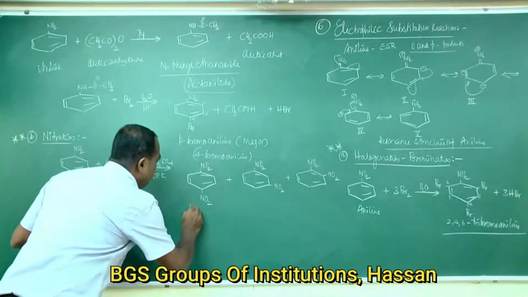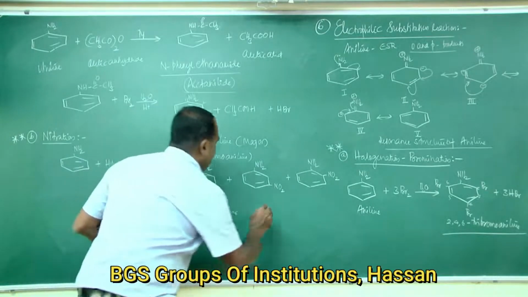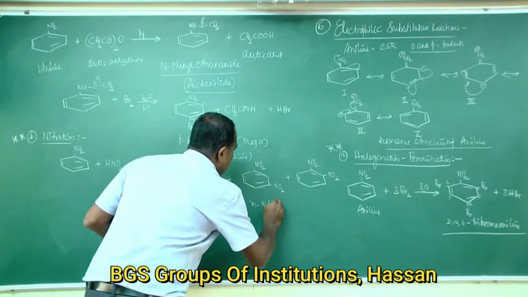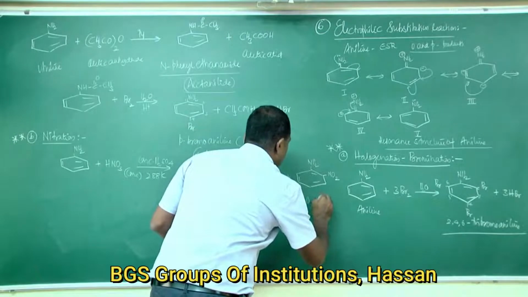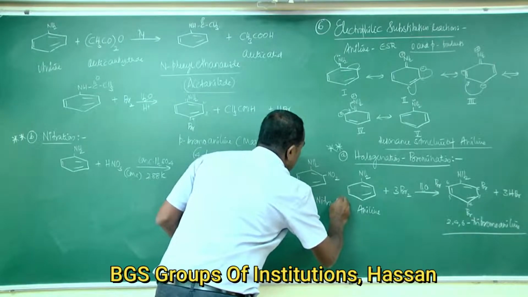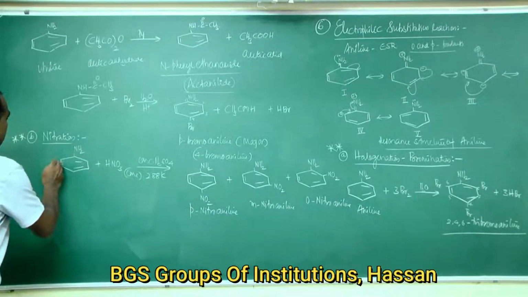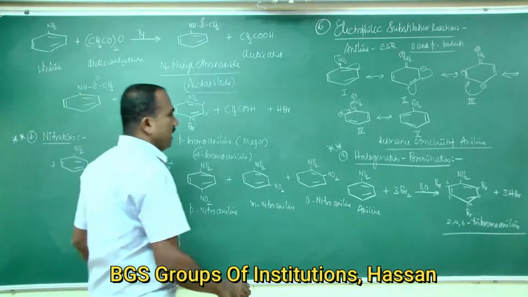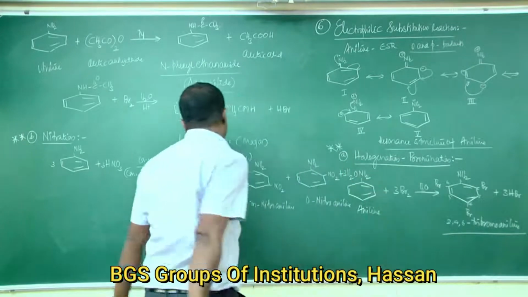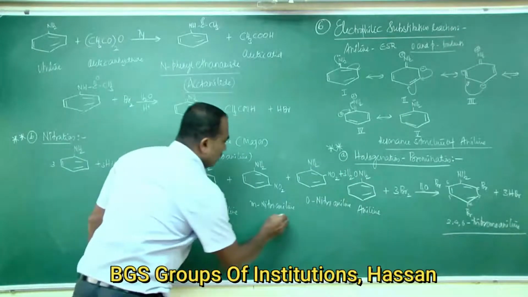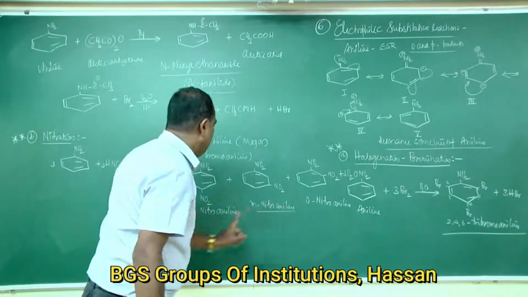This is para nitro aniline, meta nitro aniline, and third one ortho nitro aniline. Take 3 moles, here it is also 3 moles, plus 3 H2O. Some amount of meta nitro aniline is also formed along with ortho nitro aniline and para nitro aniline.